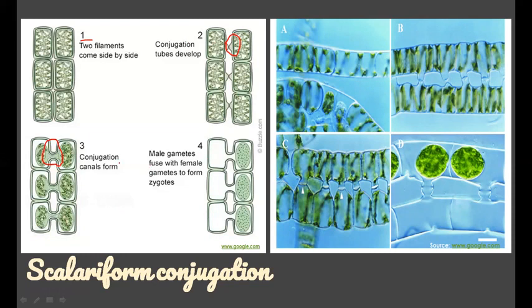Then this male gamete fuses with the female gamete. Now, after the process, one filament is totally blank and one filament is full of zygospores.